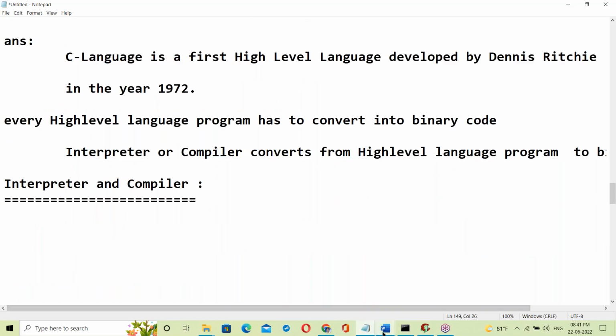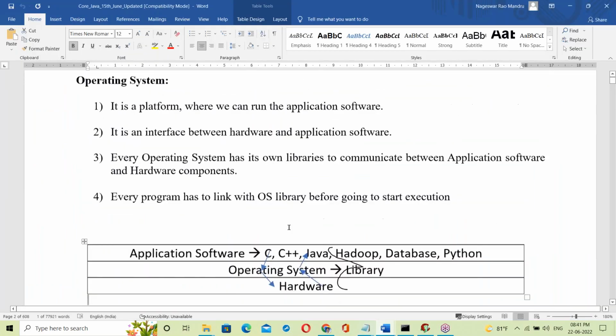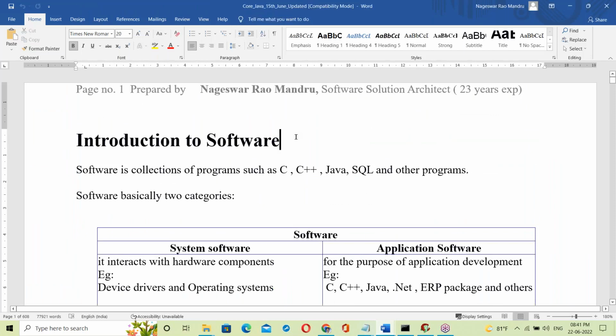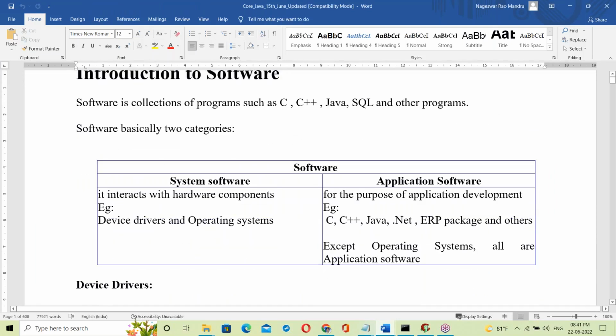Okay, one second. Let us review the document, today's class document. Today's topic started from basics. Introduction to software. It's all there in the document very clearly, so running notes is not necessary, just follow the document here.